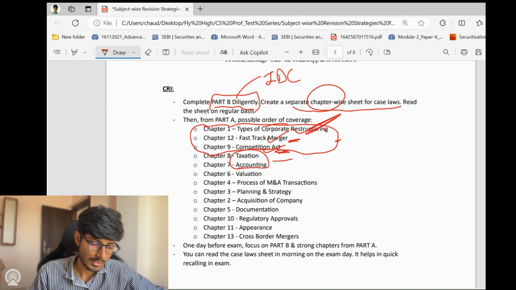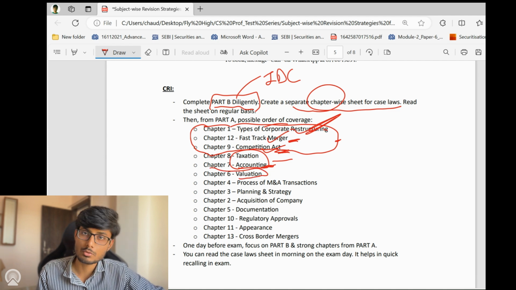These are theory chapters, though they might ask you a practical problem on taxation, but again that will be a case study problem, right? They will not give you numbers, right? So in that sense, these chapters are quite easy, so you can cover these chapters. With respect to valuation, you might be facing a problem that they ask a very different question on valuation in the exams as compared to what is given in the module.